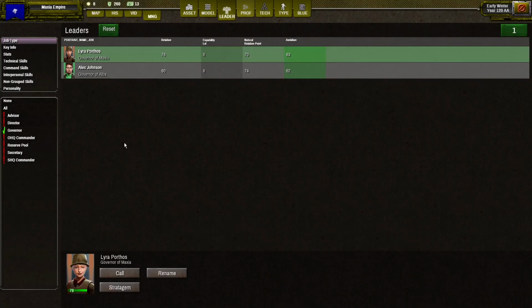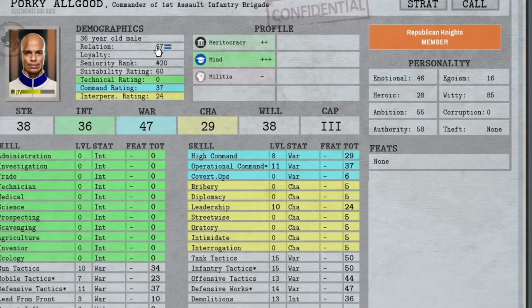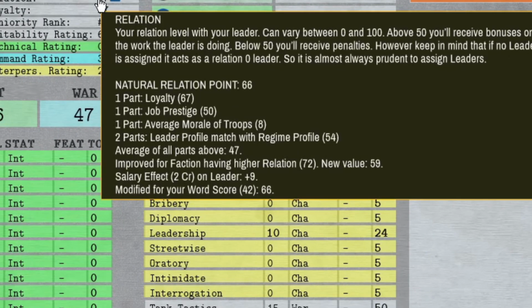And in case of commanders, we can see that 1/5 of their average relation depends on average morale of troops they are leading. So in this case, the average morale is 8. So this part is decreasing a lot average relation of this leader.